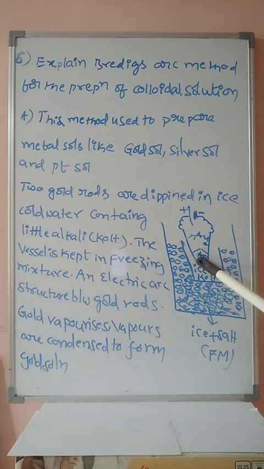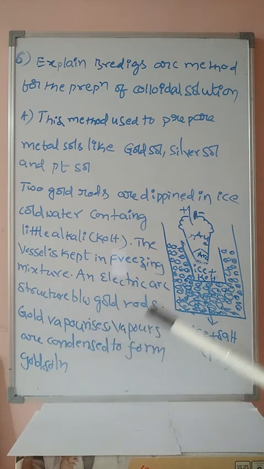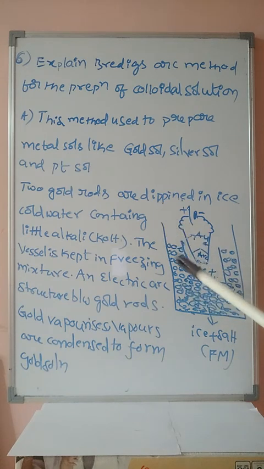Then what happens? Electric current will be passed and heat will be generated. Due to that heat, the gold rod is converted into vapor state, that is gold vaporizes, and the vapors are condensed because of ice and freezing mixture to form a colloidal gold solution.